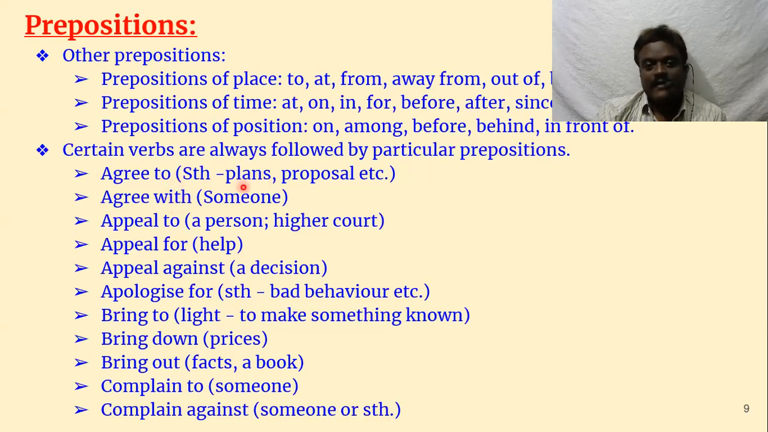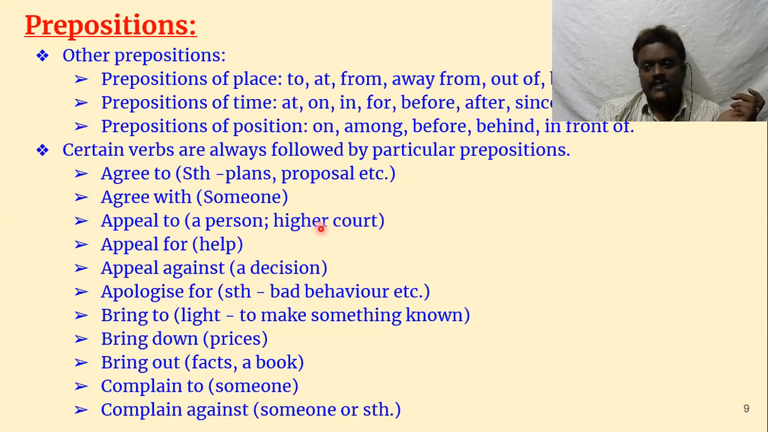See here, nouns or pronouns, and at the same time verbs, take only certain kinds of prepositions. Whenever agree comes, it can be only to or with. It cannot be anything else. The same way, appeal to a person. Appeal to means it will be only with human beings. Appeal for, that can be some help or something like that. Even appeal to a higher court.